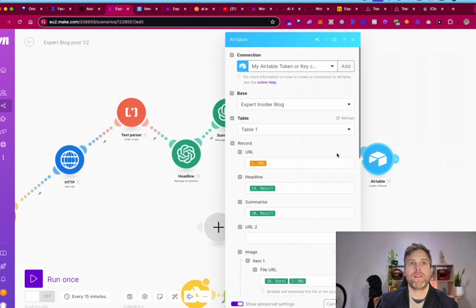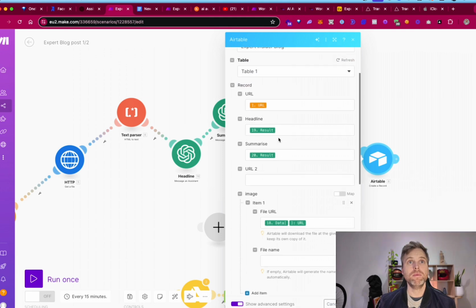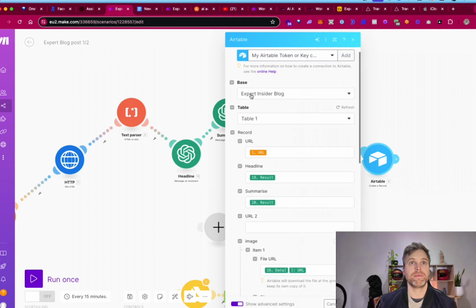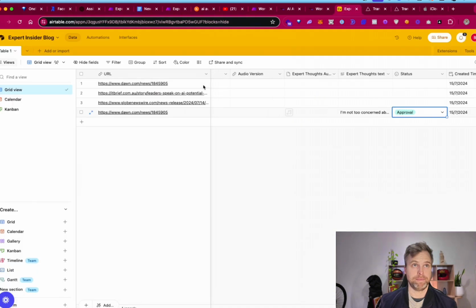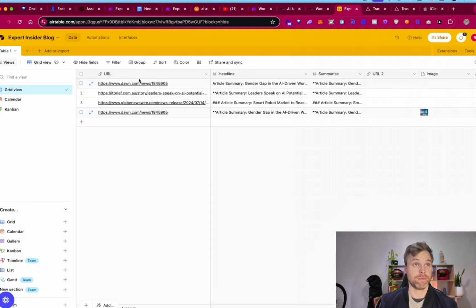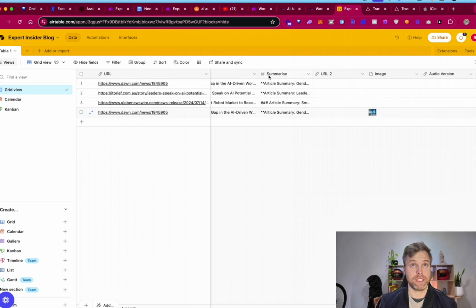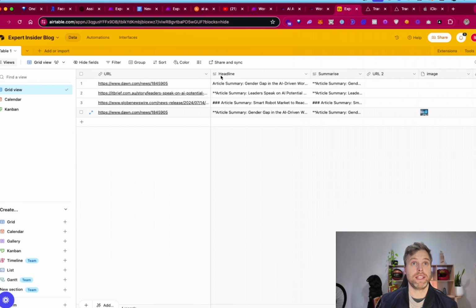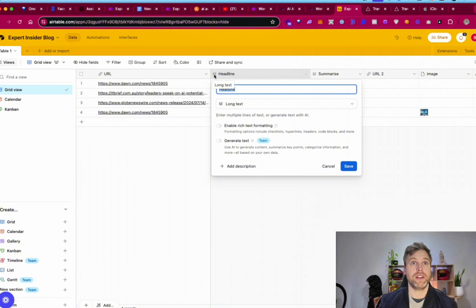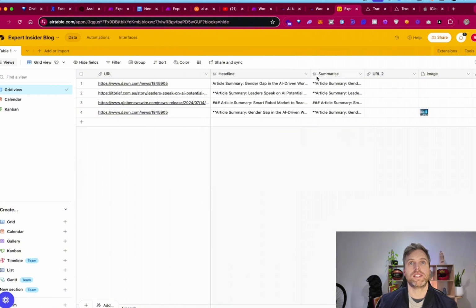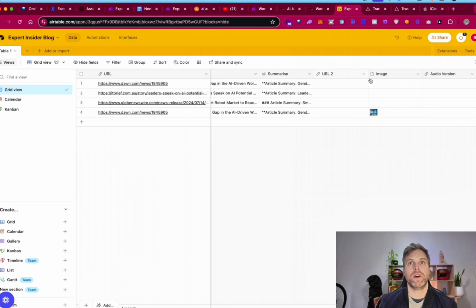The last step of the first of the expert blog poster is we want to create this here. URL, headline, summarize. Now, if you're going to make this, just follow that little image there in the corner, and that'll tell you what I've used for there. Same with this one. That one's URL.